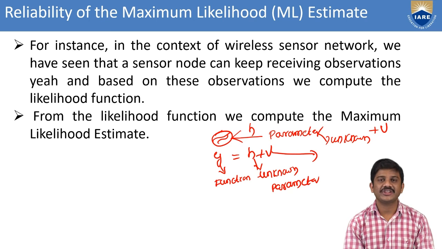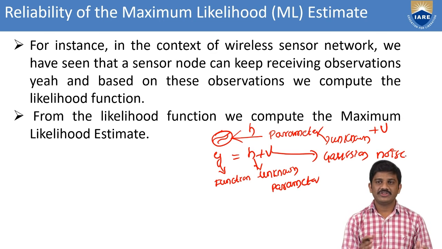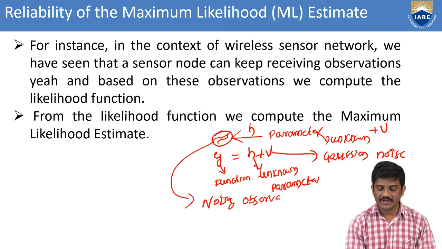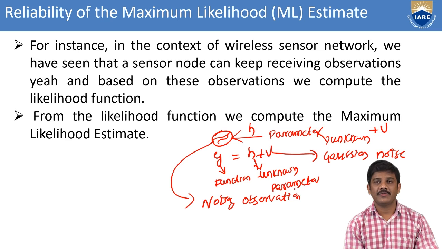This is the Gaussian noise. Here we are considering the Gaussian noise. In this one we can take the one observation model. This is a noise, and this is called a noisy observation. Here this is for the one parameter.